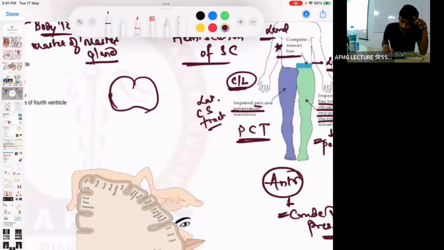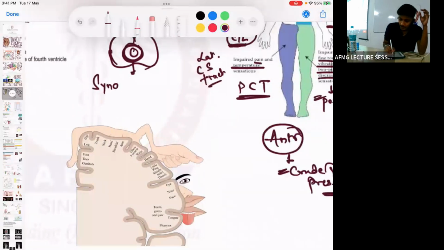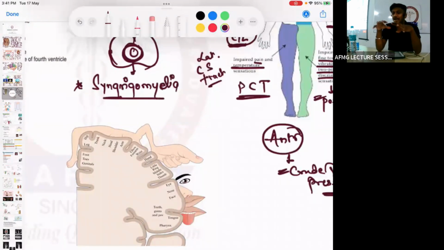If in a spinal cord there is loss in the central part, this is what is called syringomyelia. So the central part of the spinal cord is damaged, and a cavity is formed in the center of the spinal cord. The most common cause in India would be tuberculosis. Burning hand. No problem, syringomyelia.